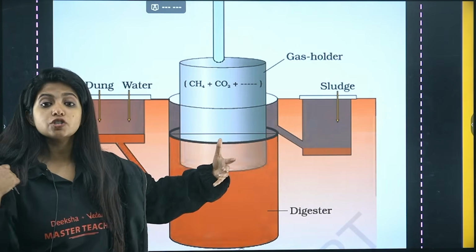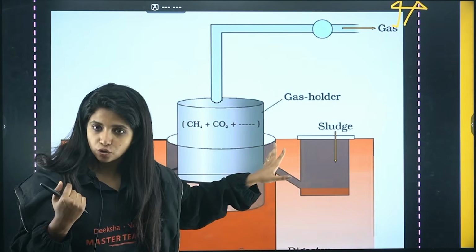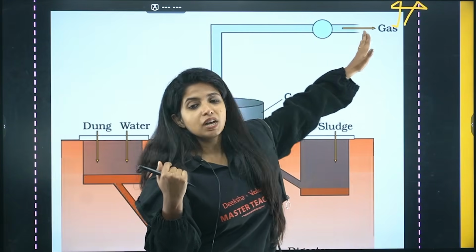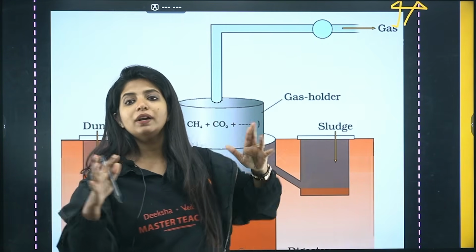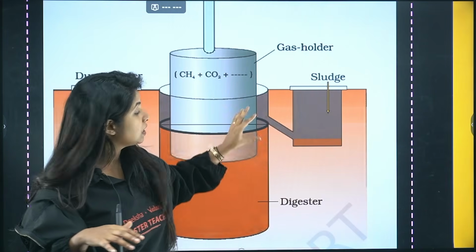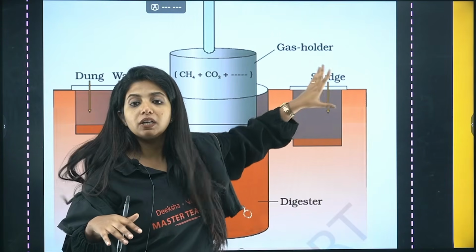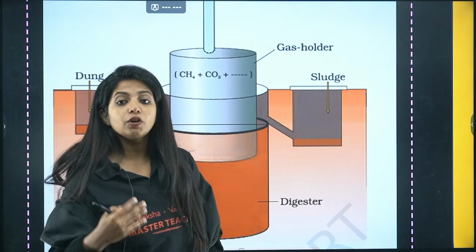You can see production of biogas. The biogas includes CH4, CO2 as well as H2. These gases are transferred with the help of chambers and sent to different households. Now, whatever is left behind after the production is sent to this particular area, that is the sludge. That is the area that has the sludge. What do you do with that?